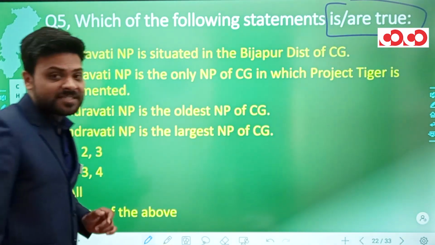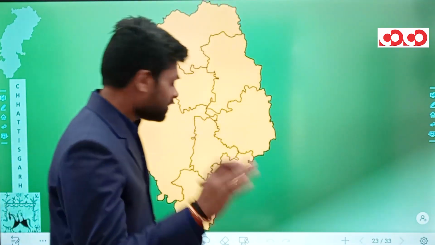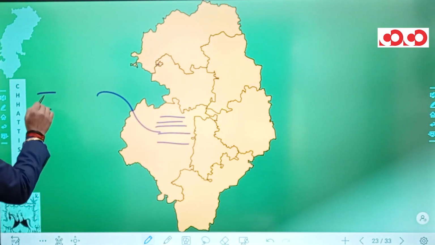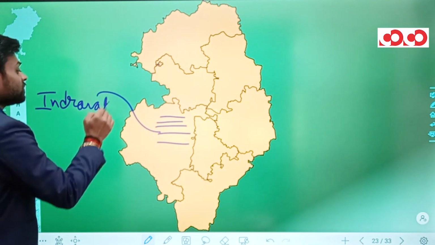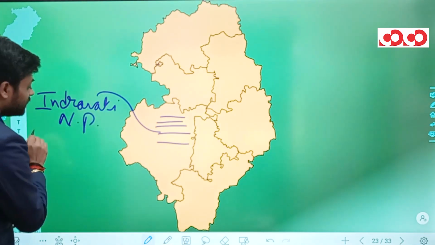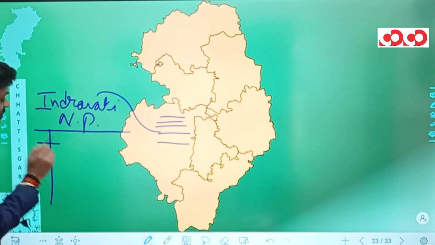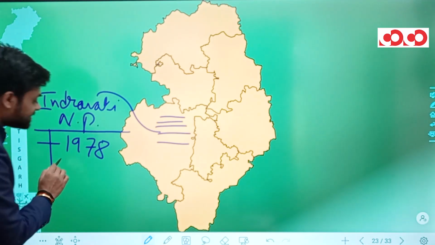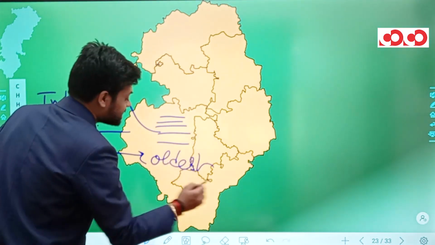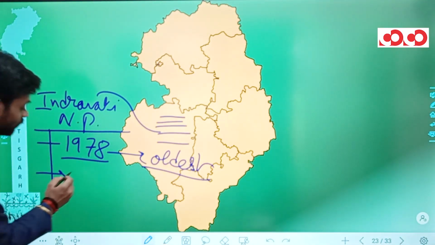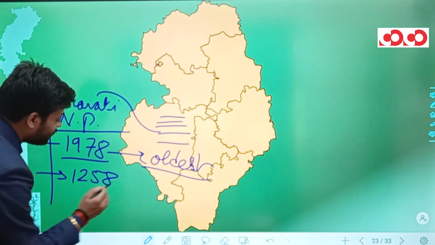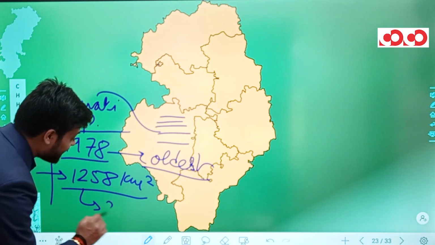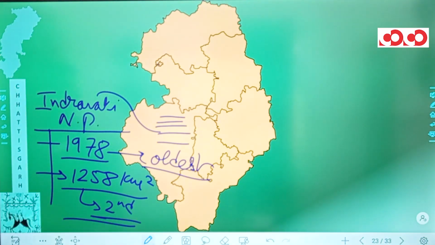So let me tell you a couple of things about this Indravati National Park. First of all, this Indravati National Park is actually situated in the Bijapur district of Chhattisgarh. It was declared in the year 1978, and with the year 1978, it happens to be the oldest national park of Chhattisgarh. Let me tell you, the area is approximately 1258 square kilometers, and with 1258, it happens to be the second largest national park of Chhattisgarh.